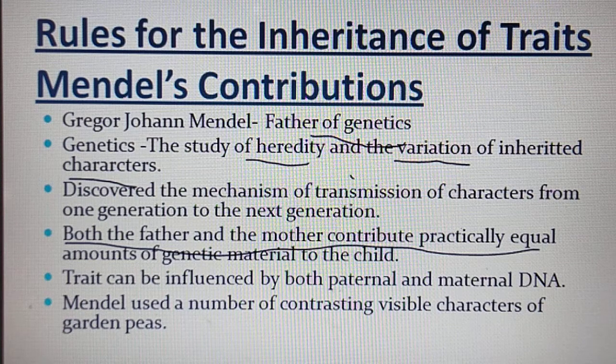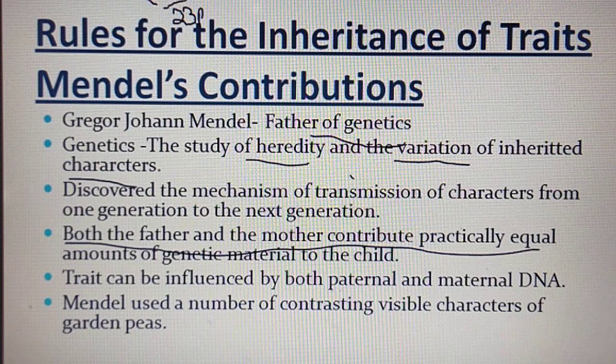So the sperm contains 23 chromosomes and the egg or ovum contains 23 chromosomes. The father and the mother contribute an equal number of chromosomes to the child. That is why the child has 23 pairs of chromosomes. 23 pairs means 46 chromosomes are present in the child.